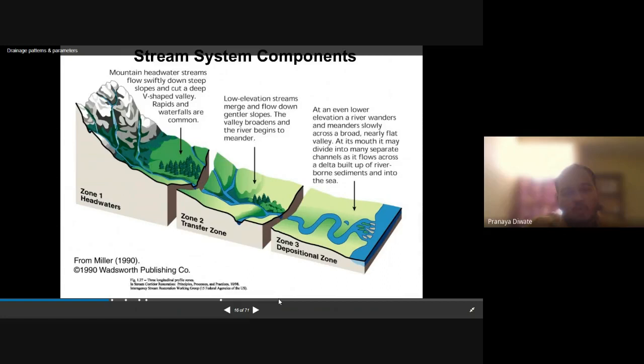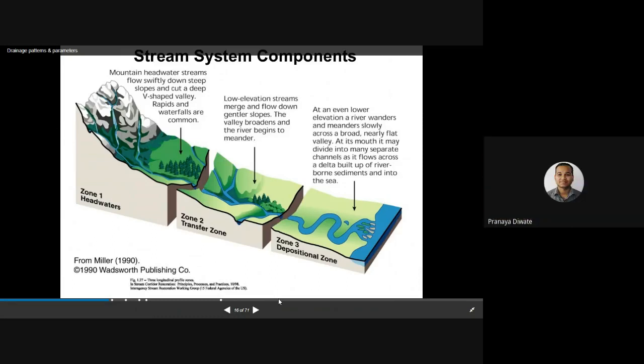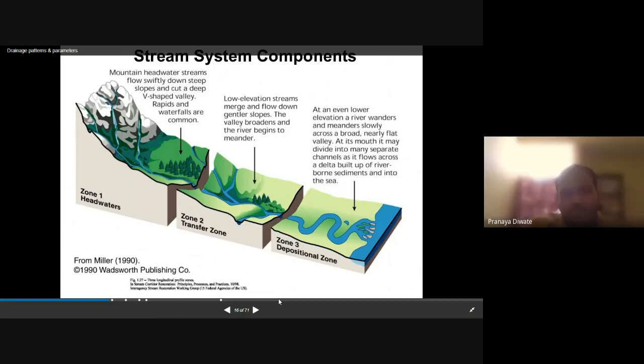Then zone 2: low elevation streams merge and flow down a gentle slope. The valley broadens and the river begins to meander. So this middle one is the transport zone.